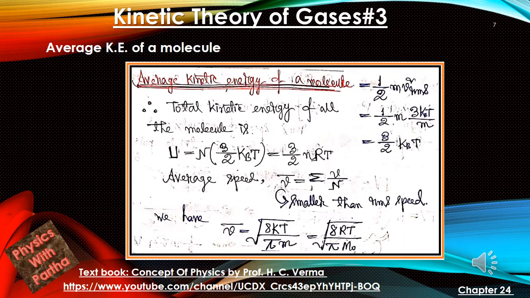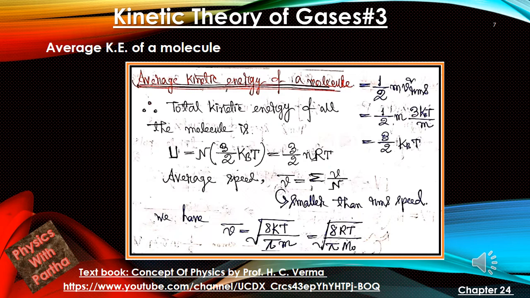Let us talk about the average kinetic energy of a molecule, which is given by half small m v square RMS, where small m is the mass of one particular molecule. Now we can tell that V square RMS equal to 3 kBt over small m. From there we get the average kinetic energy of one molecule as 3/2 kBt. If we want the total kinetic energy of all the molecules, we multiply the total number of molecules with this kinetic energy 3/2 kBt, so the total kinetic energy is U equal to capital N into 3/2 kBt.